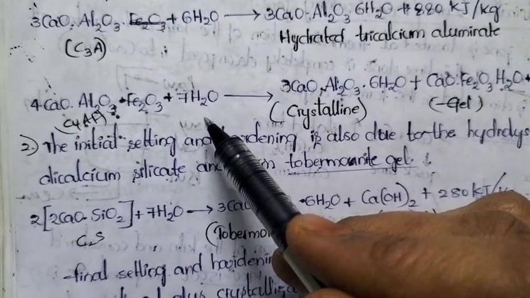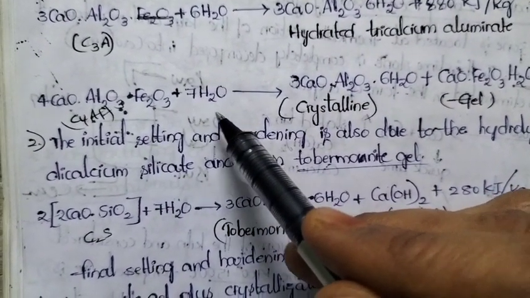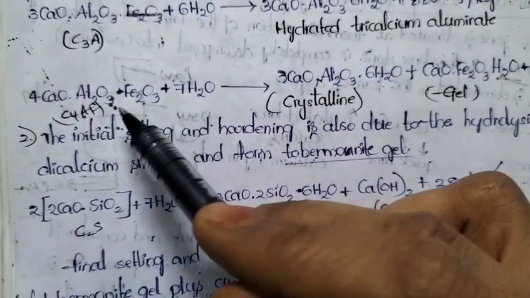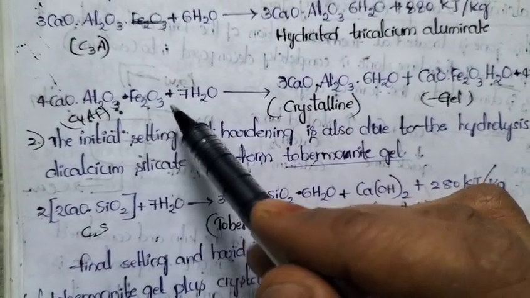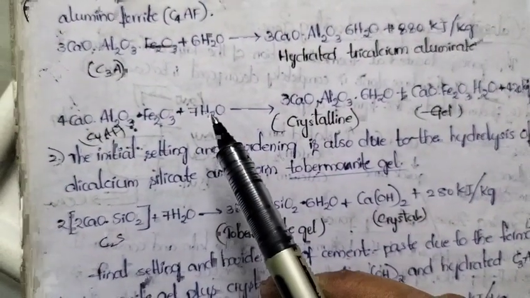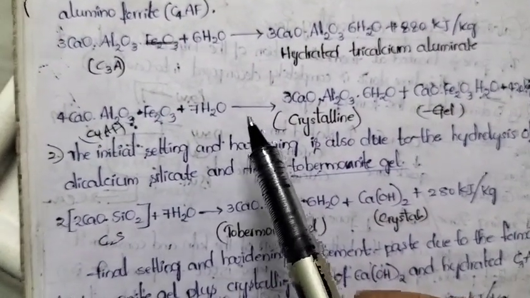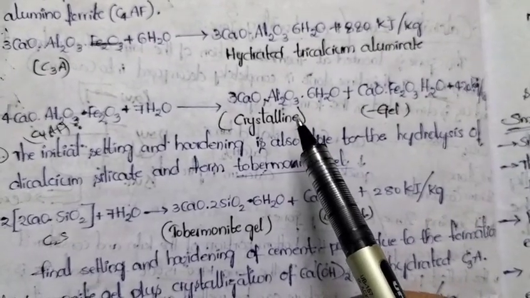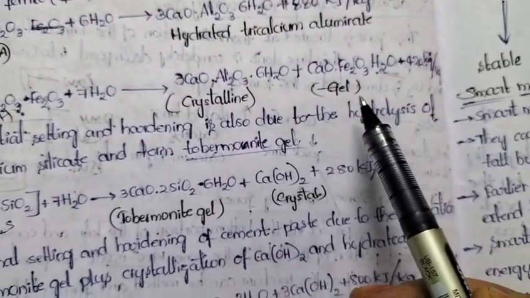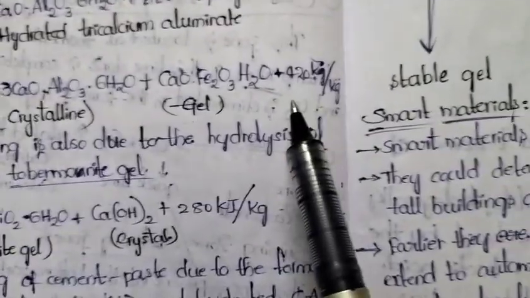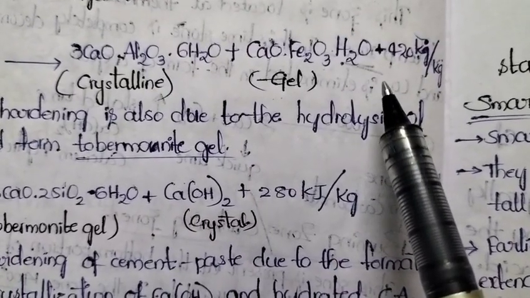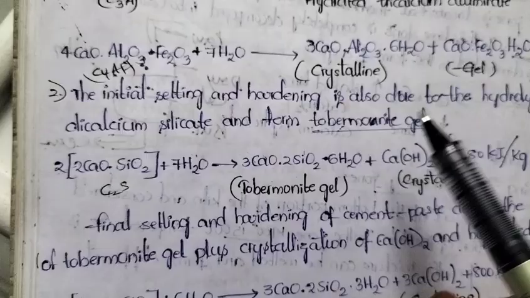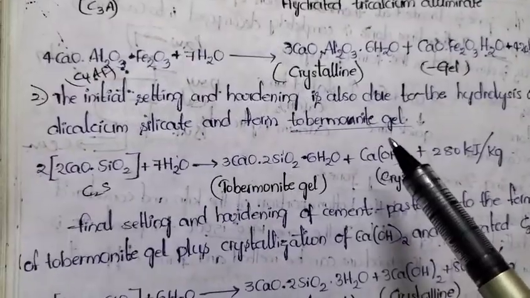aluminoferrate, is also involved in the reaction by absorbing 7 moles of water molecule. Observe here, this tetracalcium aluminoferrate reacts with water, absorbs 7 moles of water molecule, and is converted into a crystalline product and gel. It also releases energy, that is 420 kilojoule per kg. So this is about the initial setting reaction.